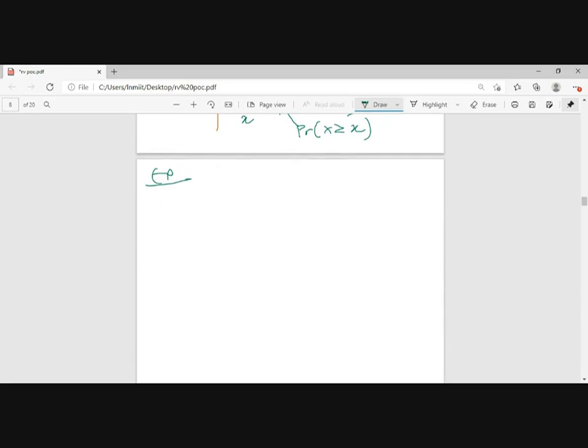Okay, let's take an example again. A uniform distribution, a uniformly distributed random variable. If I am talking about the uniform distribution, that means the random variable will be taking uniform values. If it is between the range of a and b, every value will have the same magnitude.